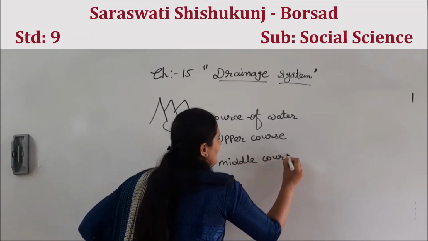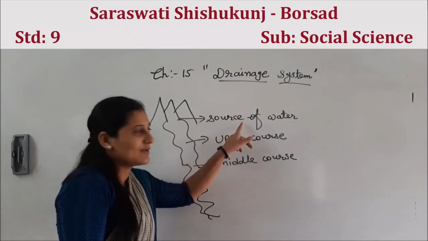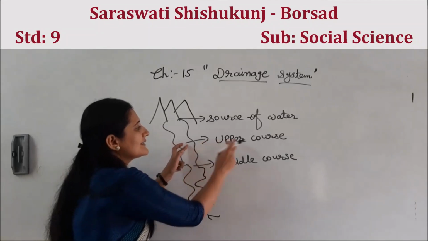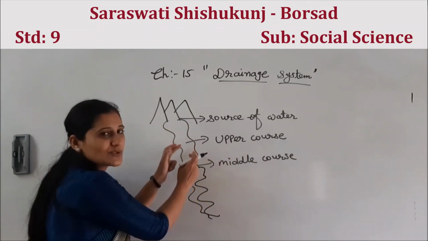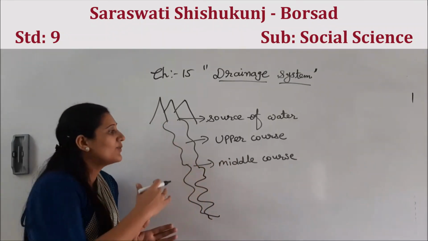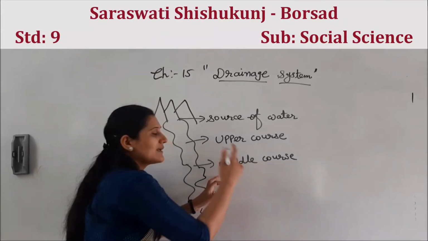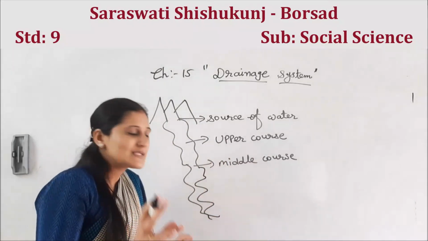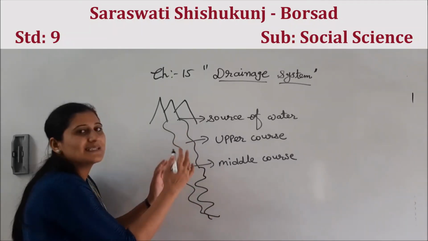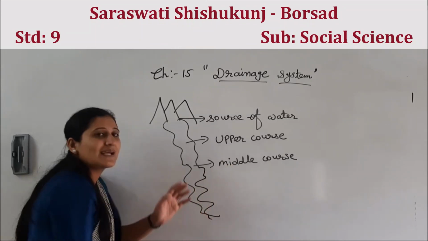Let me first write, then let me explain. This is the origin of water, means source of water. From the mountain water comes. Then this is upper course, after the source of water, and then middle course. From middle course, the flow of water will become slow. You can see previously like a river, but after middle course, it will become like a snake.